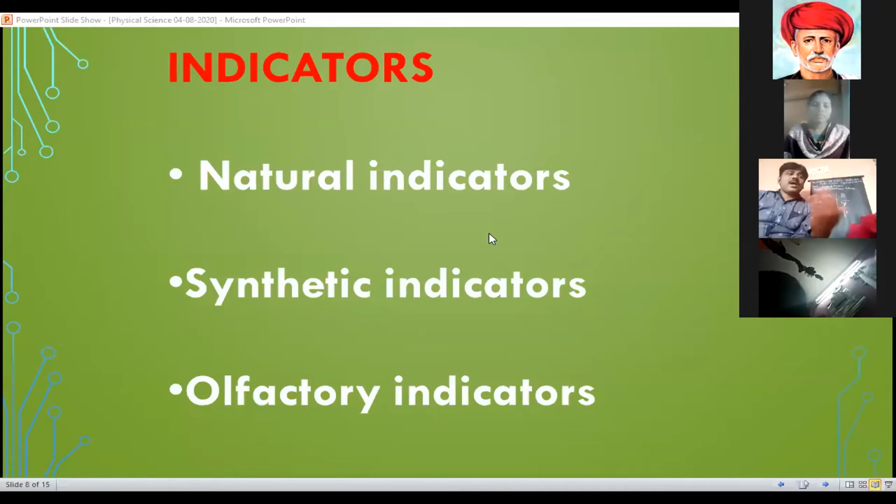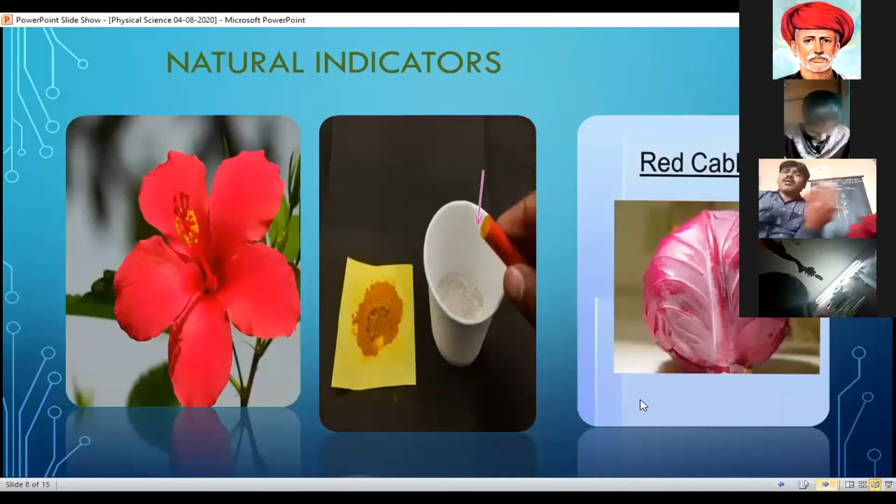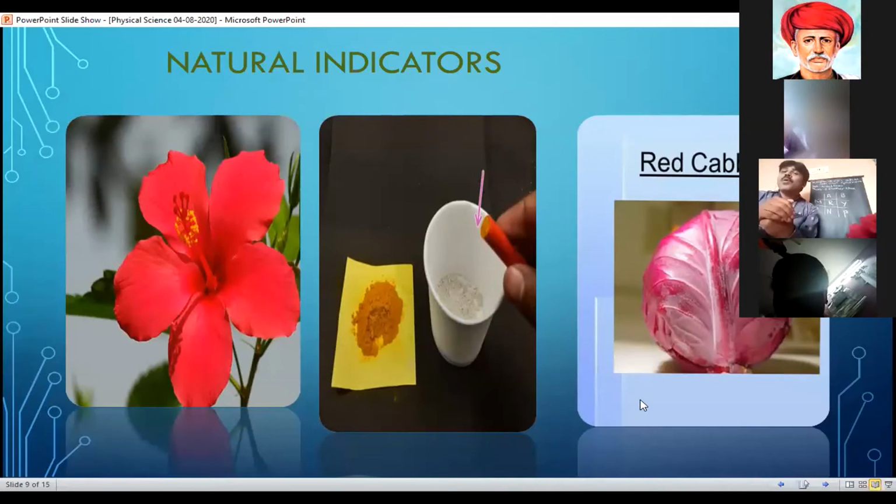These are all available in our nature. That's why they are known as natural indicators. Next slide, sir. Natural indicators, here also we use them to identify which is acid or which is base. Observe that one here, hibiscus flower. The petals of hibiscus also we use to identify whether it is acid or base.